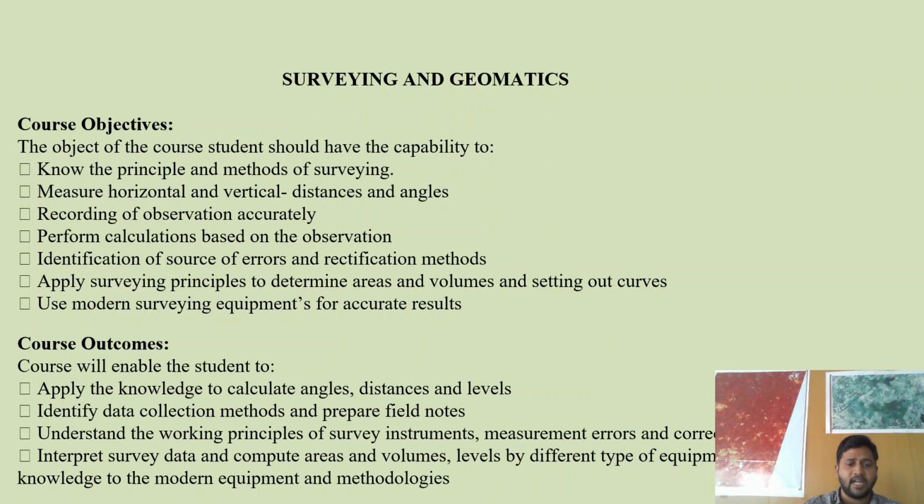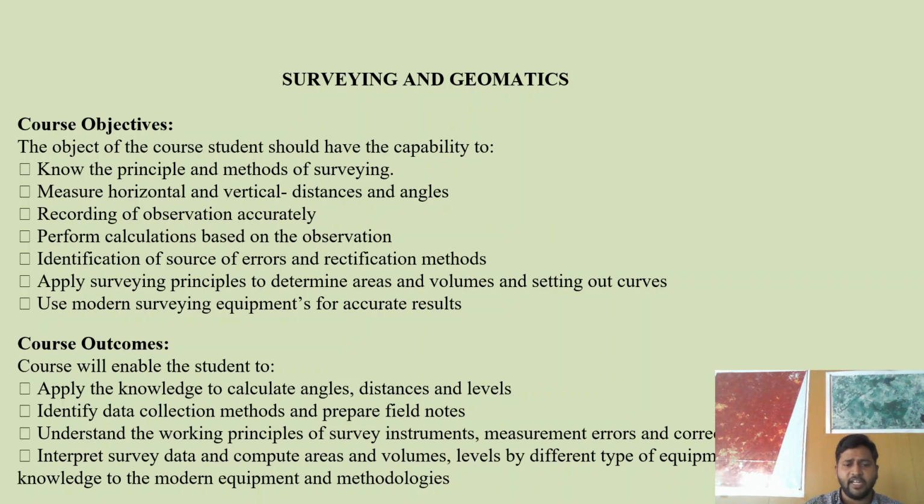The student understands the working principle of surveying instruments, instrument errors, and corrective measures. There are so many equipments and instruments in surveying. The different instruments have different least counts. There will be minor errors, depending on the least count of that particular equipment. The student can understand and learn the least count of that particular instrument.